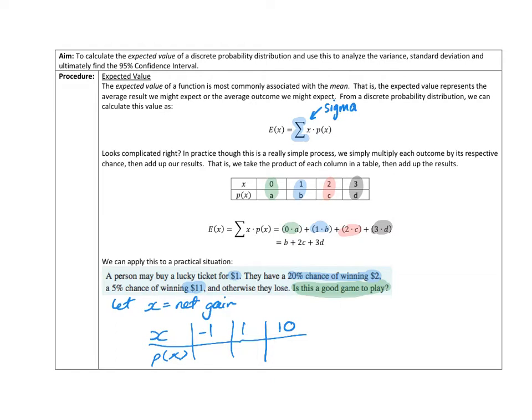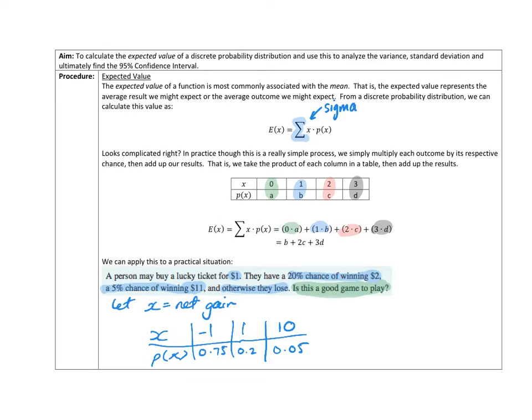Now I know that I've got a 20% chance of winning $2. So here I can put 0.2. I know that I have only a 5% chance of winning $11, so we can put 0.05. And the key phrase here, otherwise they lose, tells me that the remaining percentage here is 0.75. Now I got that by thinking 1 minus 0.2 minus 0.05, because I know the bottom row must equal 1.